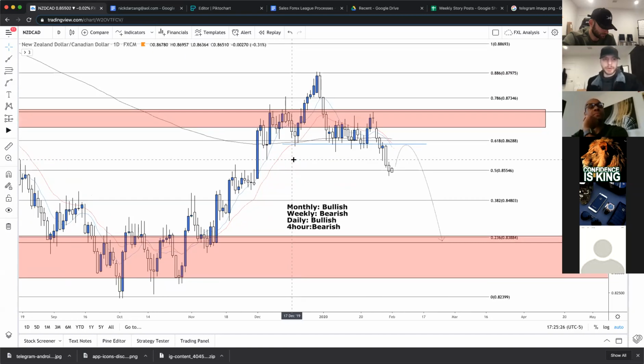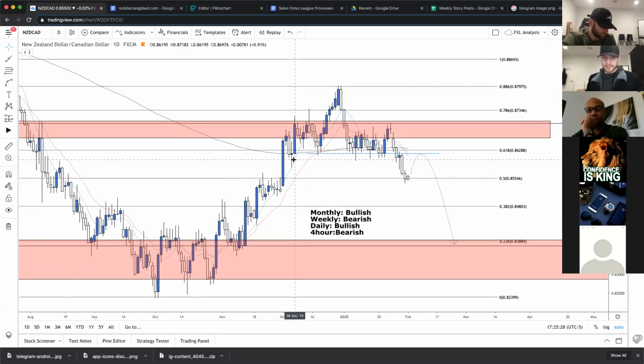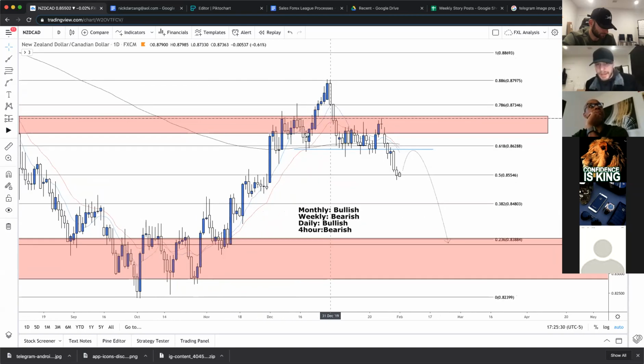So right now, here we are on the daily, right? So it's been kind of bullish here. And then we're getting what looks like a head and shoulders. So a bit of a fake out. It wasn't a significant break above. It didn't hold any weight above this monthly. But in fact, we saw a left shoulder, a head, and a right shoulder. And this is the neckline here, which has just been broken these last 3 days. So this is looking really interesting. So let's say this is a confirmed head and shoulders.